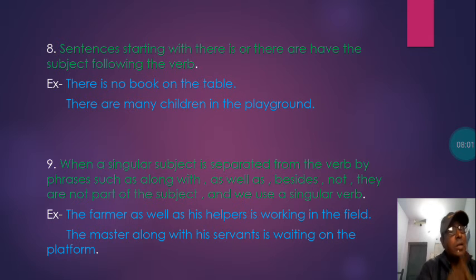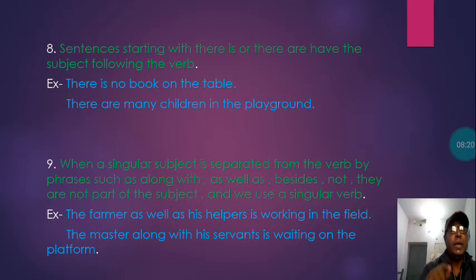This is for the subject, that is the farmer, singular. The subject is singular, the farmer, and "is" is used for the farmer, not his helpers. His helpers is separated by the words as well as. So here is the second question.